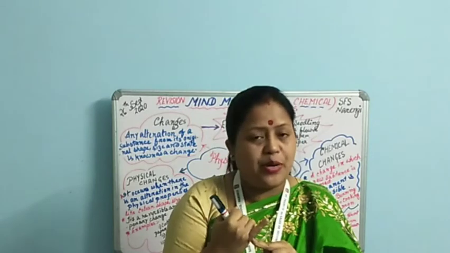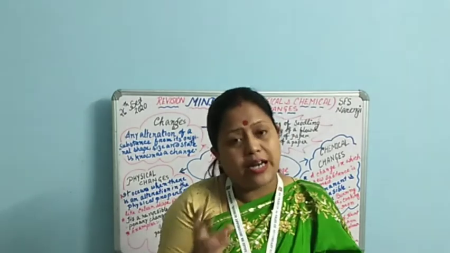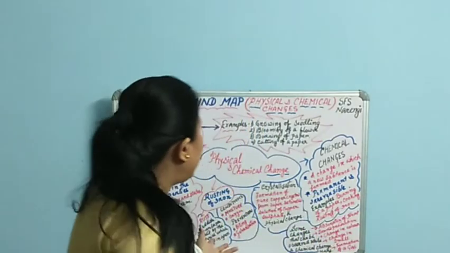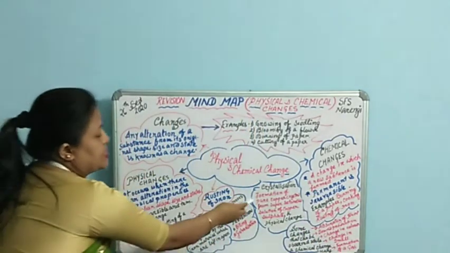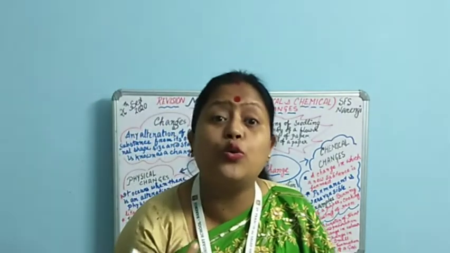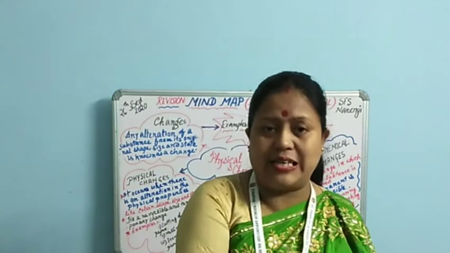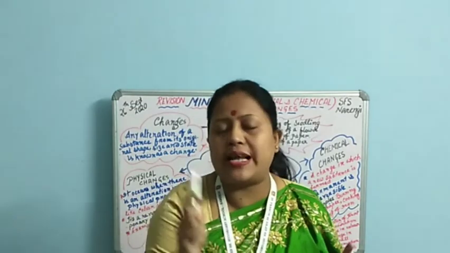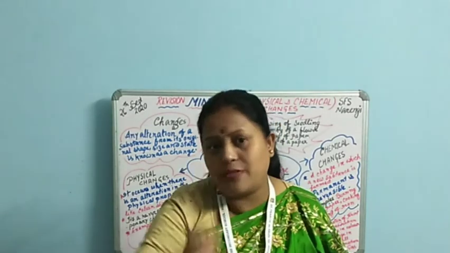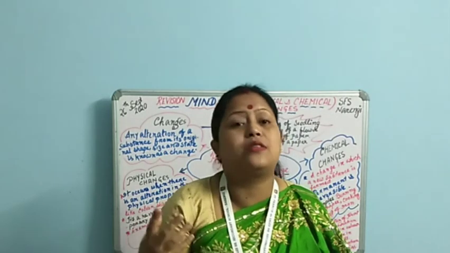There are two most important conditions which are necessary for rusting: number one, presence of oxygen, and number two, presence of moisture in the atmosphere. These two conditions result in rusting. Clear, children? So this was all about rusting, and last we got crystallization. Crystallization is a process in which we can get pure crystals from a solution. In your textbook there is an activity on the formation of copper crystals, and that activity is very important.